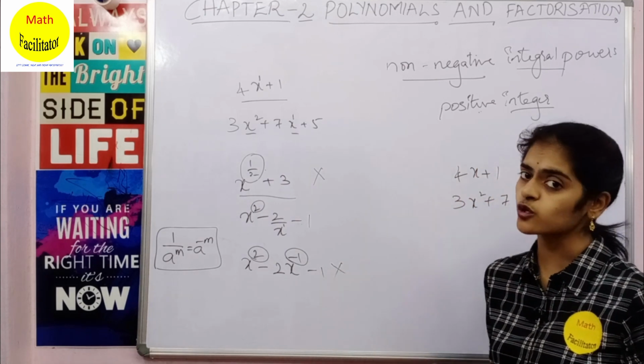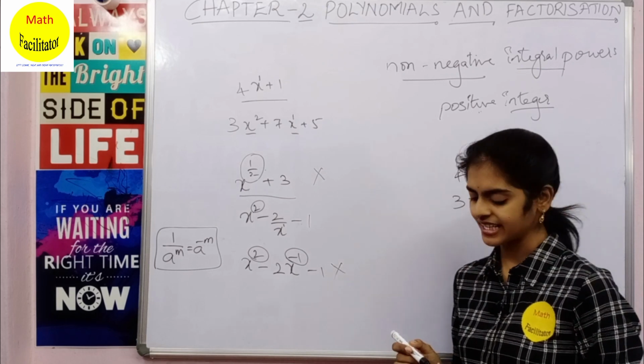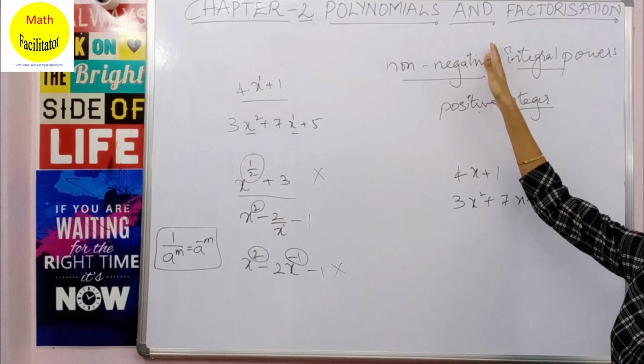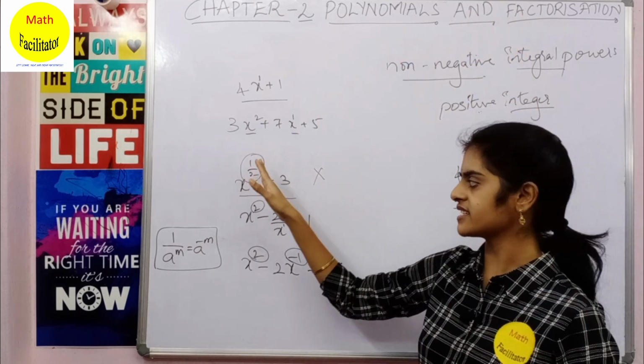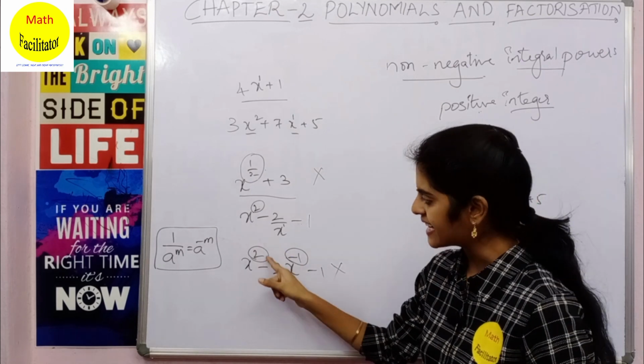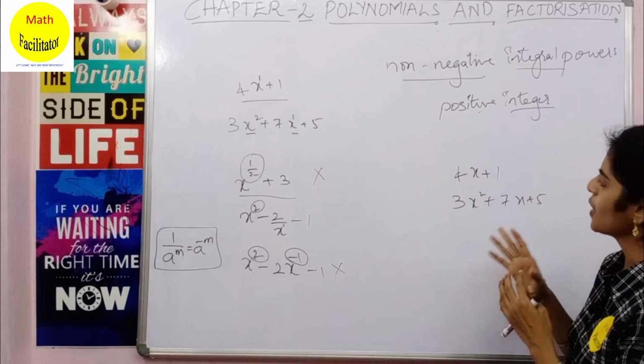This is how you check whether an algebraic expression is a polynomial or not. Clear? The only condition is that it has to have a non-negative integral power. Non-negative means it should be positive. The power always has to be positive, and it should not be a fraction, it should be an integral part. Such algebraic expressions are called polynomials.